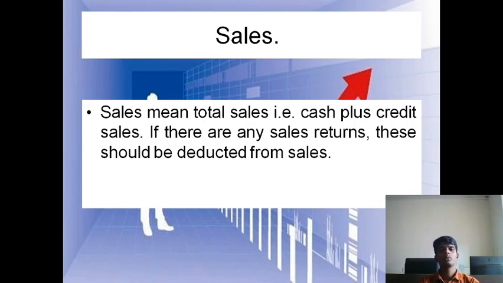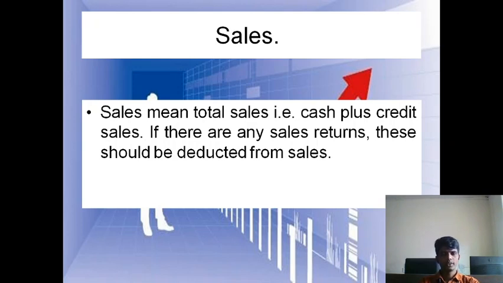Total sales is nothing but whatever goods we have sold by taking immediate cash, that is cash sales, and even whatever sales we have made by postponing the cash payment. They have not paid us cash, but we have delivered the goods to them. So by combining all cash sales plus credit sales, we can see total sales in a trading account.